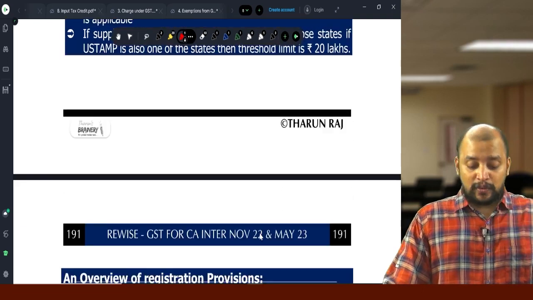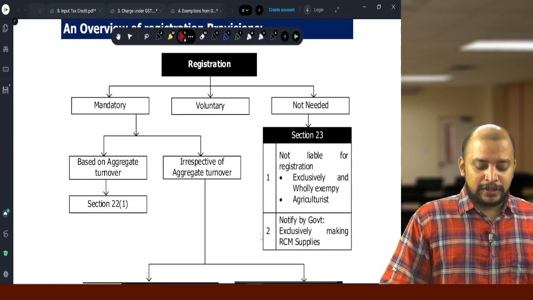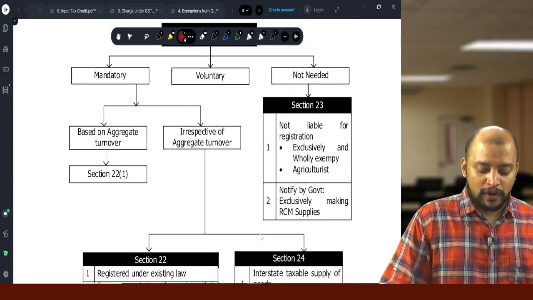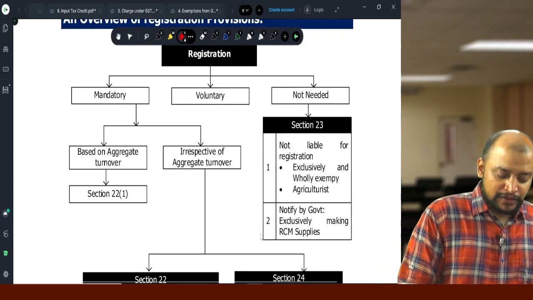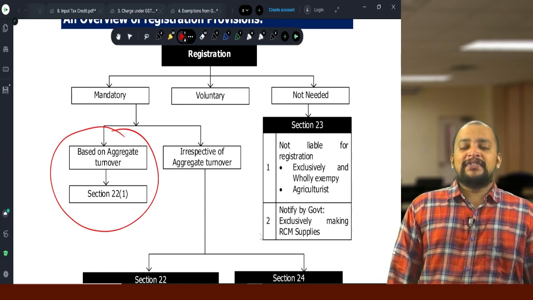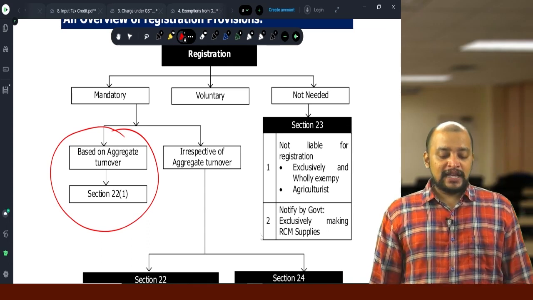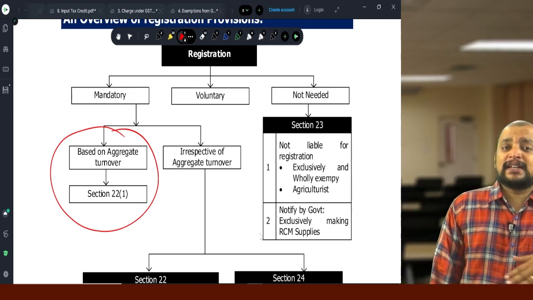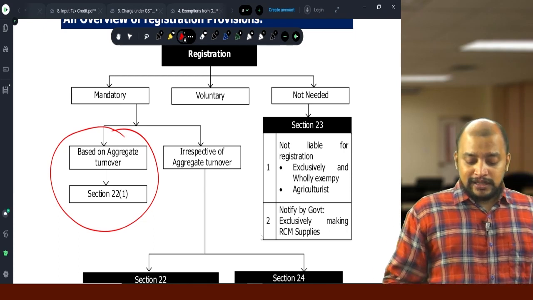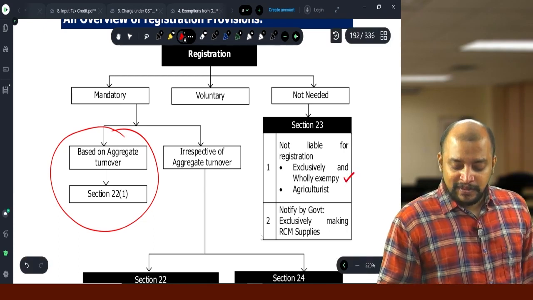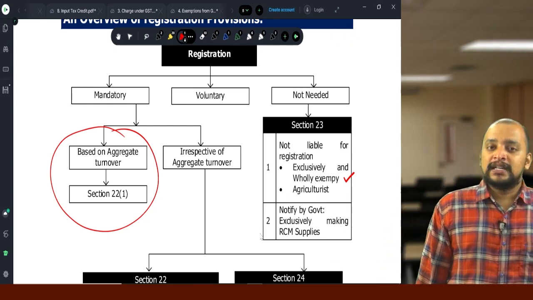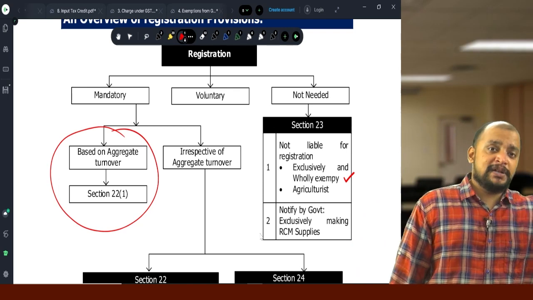So when is a person required to get registered? Sections 22, 23 and 24, this is an overview. What we have completed so far is based on aggregate turnover, section 22 subsection 1, when a person is required to get registered. Then 23 says a person is not required to get registered in some cases. When? If they are making exclusively exempted supplies. Exclusively exempted supplies includes exclusively non-taxable supplies. Then they are not required to register, whatever may be the turnover.